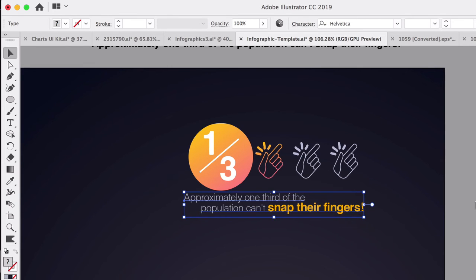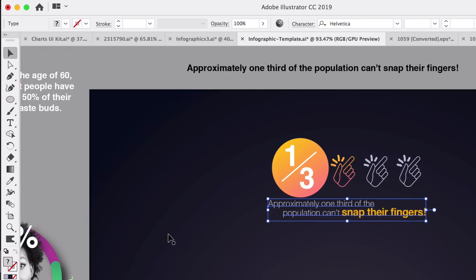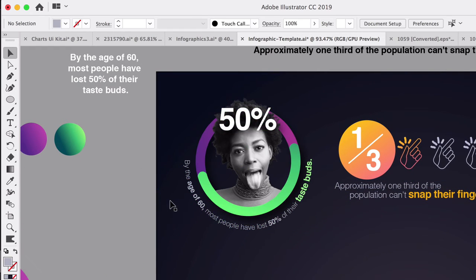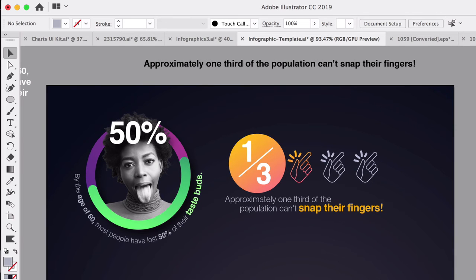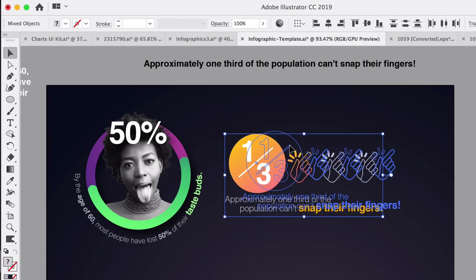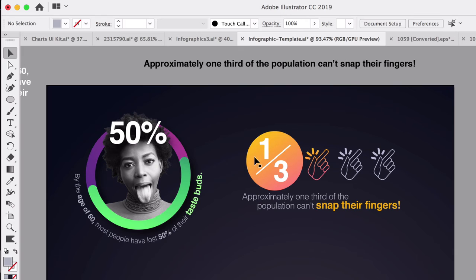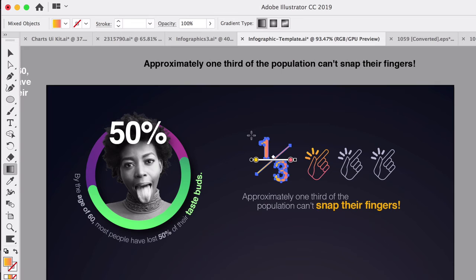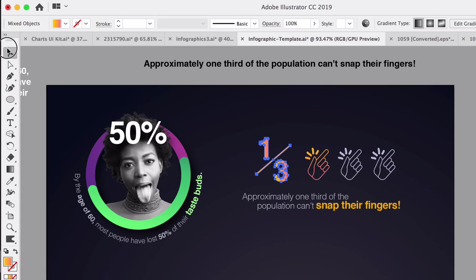We could make it bigger. I know that will kind of be different than what we had before. Let's go ahead and bring our other one back in so that we can see how they look together. So that's the first one, and this is the second one. So I'm kind of seeing, I like the snapping fingers, but this thing is definitely not jiving, not working. That's okay. So perhaps we can just stick with making this a different color.